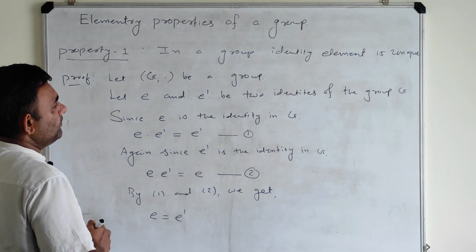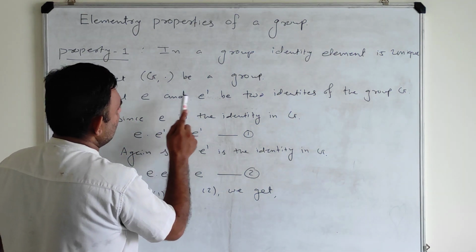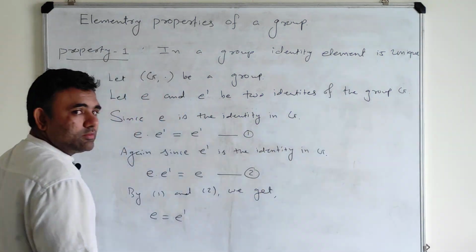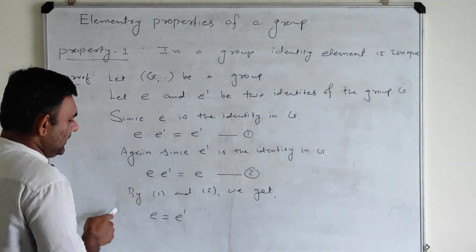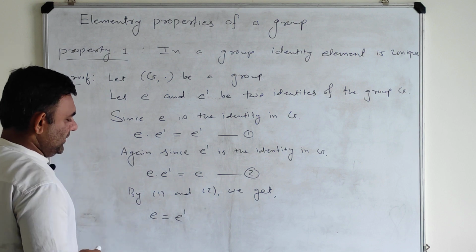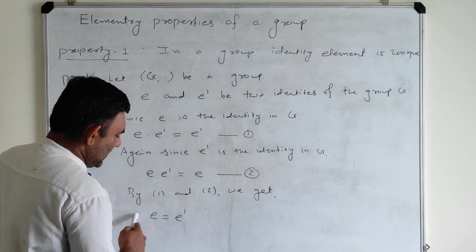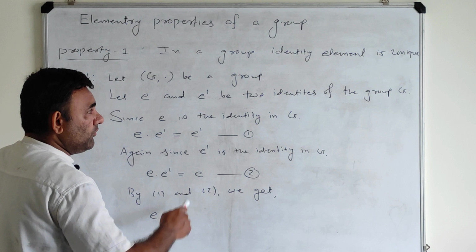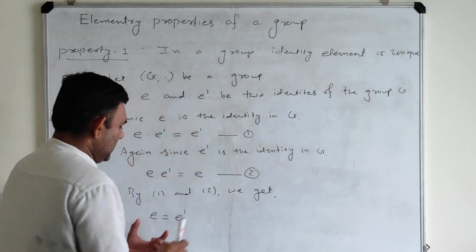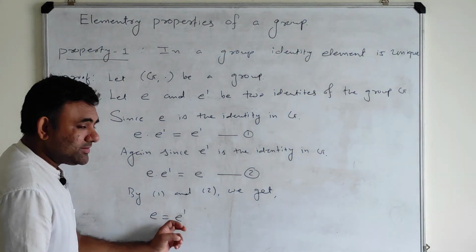So what have we proved? We started with E and E' being two identities of the group G, and by giving these arguments we showed that these two are equal. Whenever you start with two identities, ultimately both are the same.